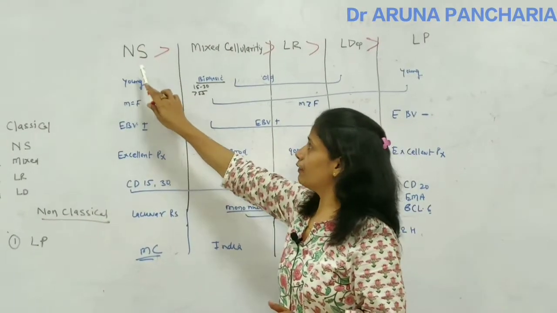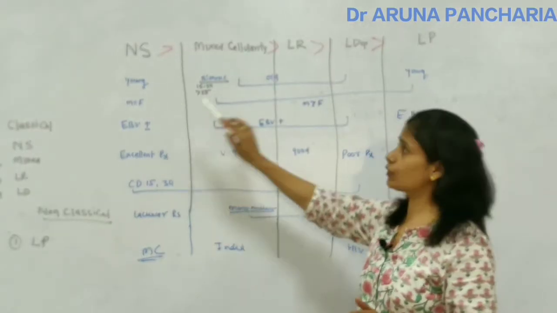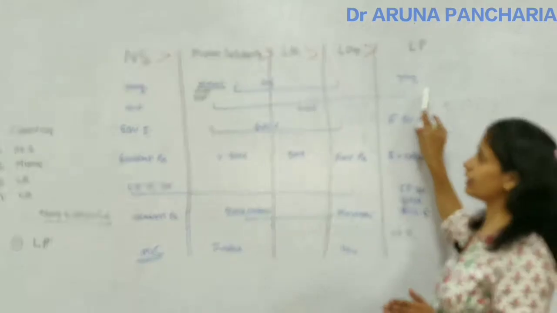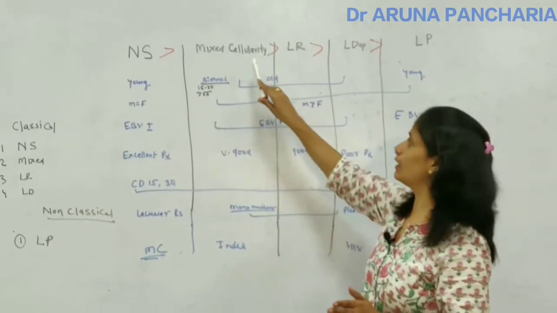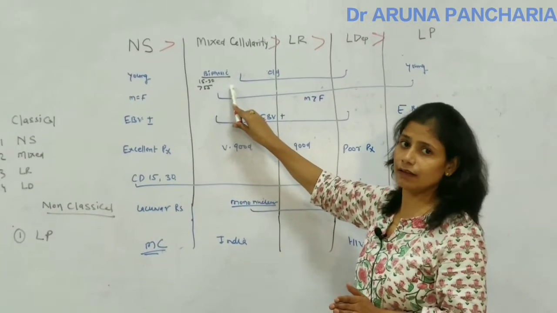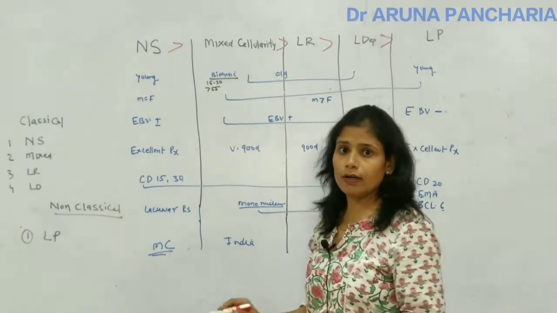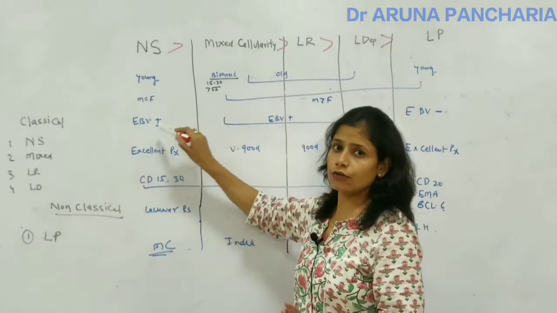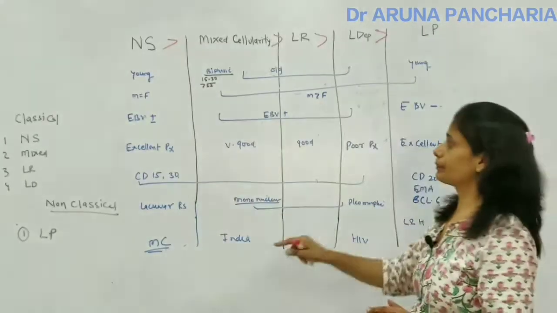Age group: first and last are the young age group, nodular sclerosis and lymphocyte predominant, and the middle ones are the old age group, while mixed cellularity is the biphasic age group. Male and female are equal in nodular sclerosis, all others show male predominance.